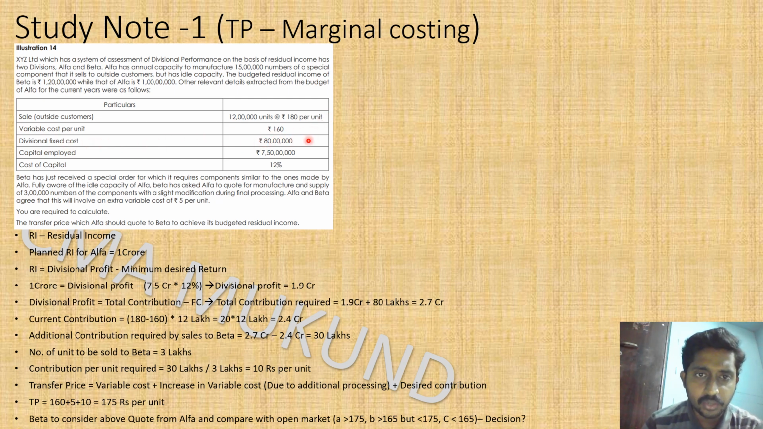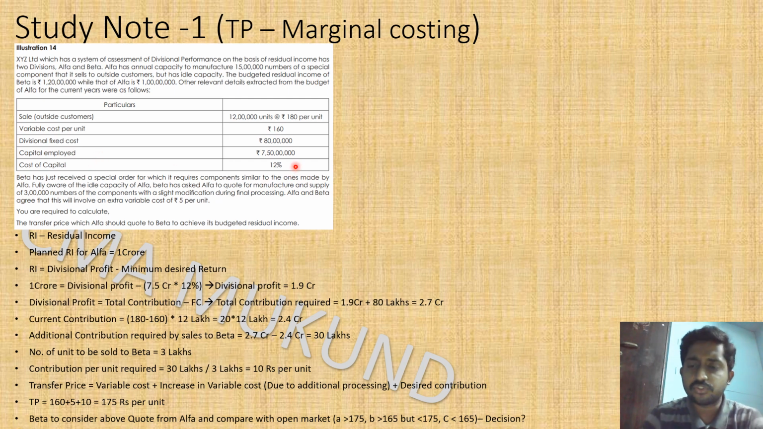So it is 80 lakhs. Fixed cost is given at P&L level for the whole period, but variable cost is given at the per unit level. So this itself shows that it is a marginal costing type of problem. Capital employed is 7.5 crores. Do not panic when you see some other new detail. Capital employed is fixed for the period, and for that period this is the capital employed, which means this is the investment that they have made.